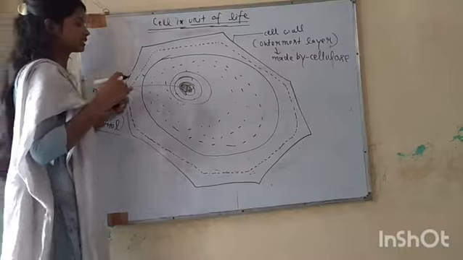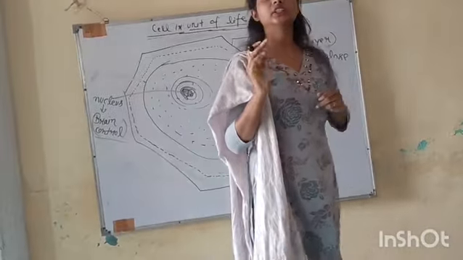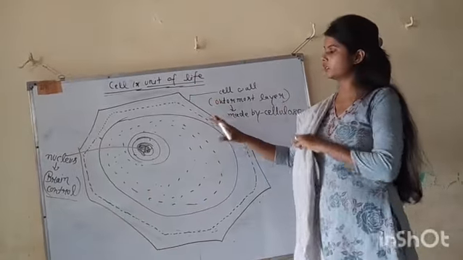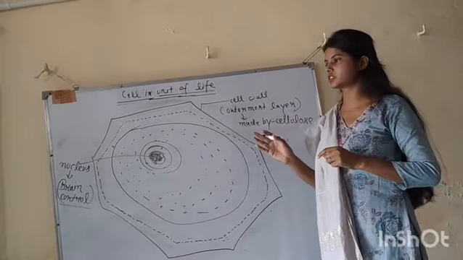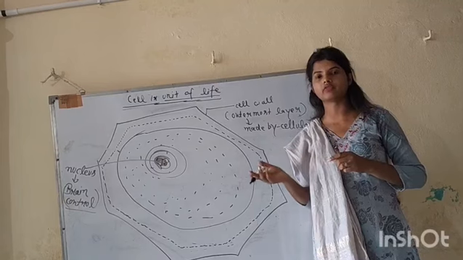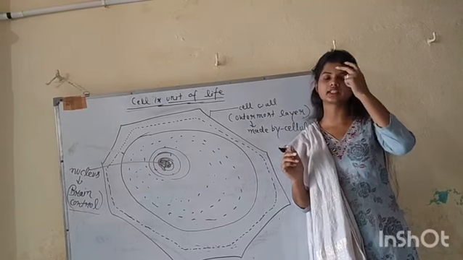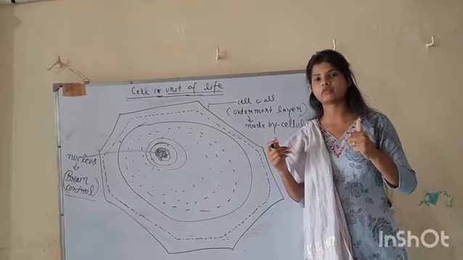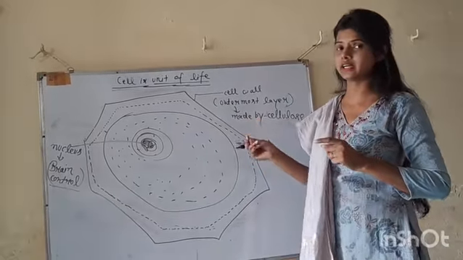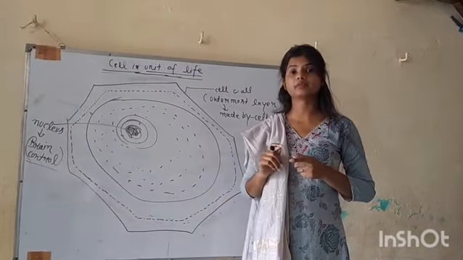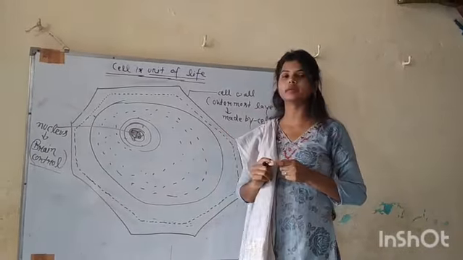Just as our brain controls all the body's actions, the cell performs any task or function with the help of the nucleus, which acts as a brain.